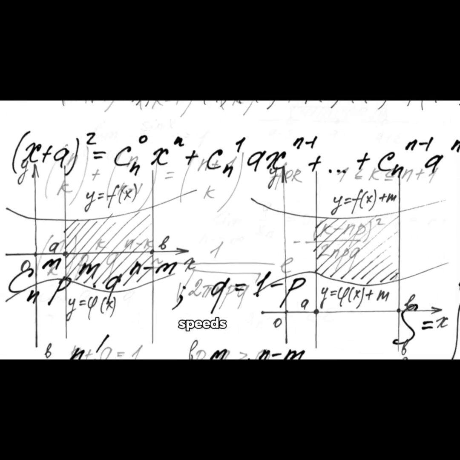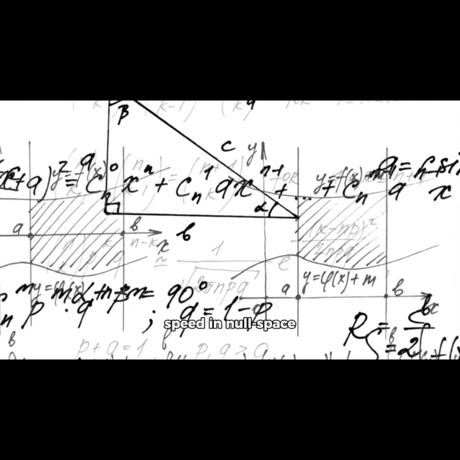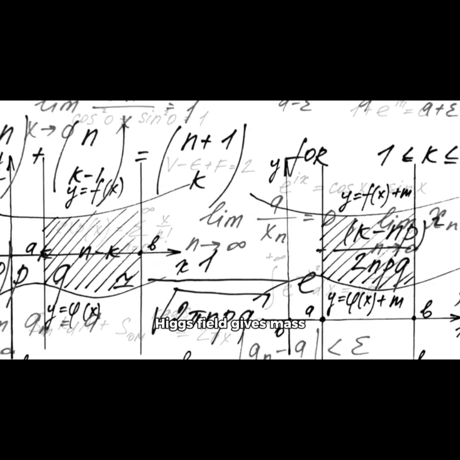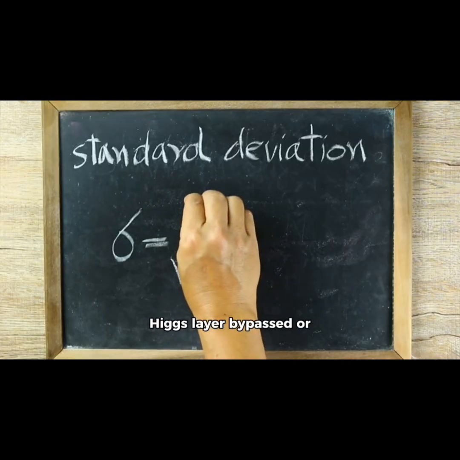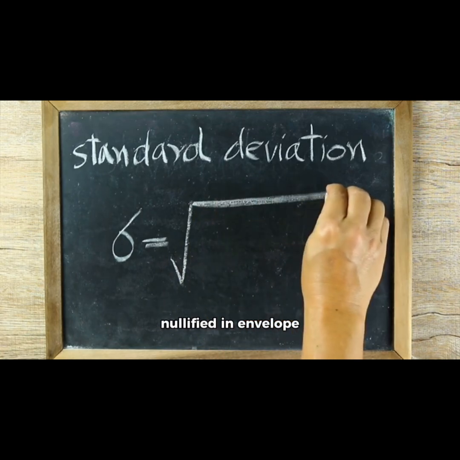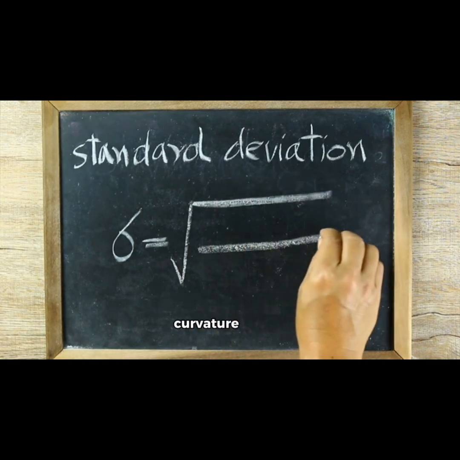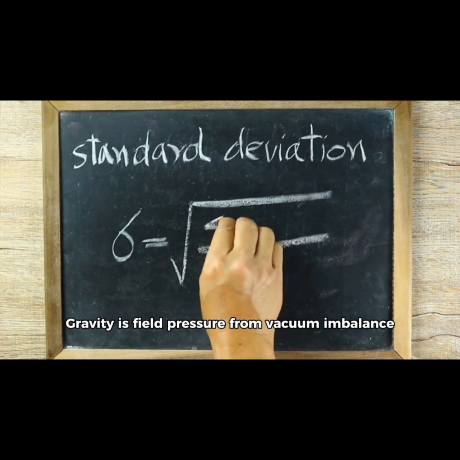Standard Model: time dilates at relativistic speeds. Time halts beyond light speed in null space. Standard Model: the Higgs field gives mass via interaction. Higgs layer bypassed or nullified in an envelope. Standard Model: gravity is geometric curvature. Quantum physics: gravity is field pressure from vacuum imbalance.